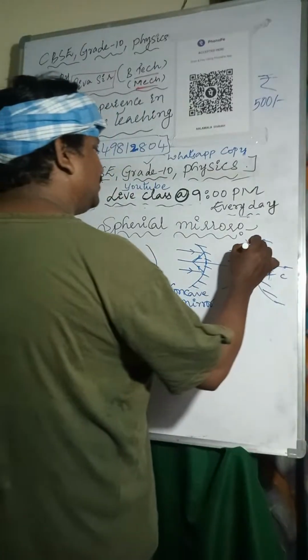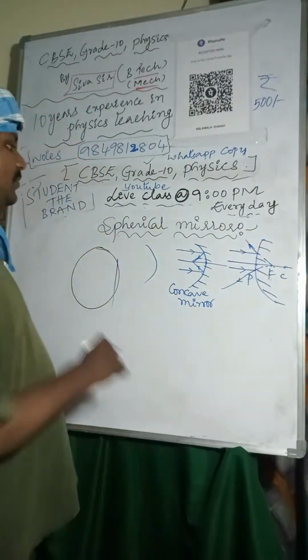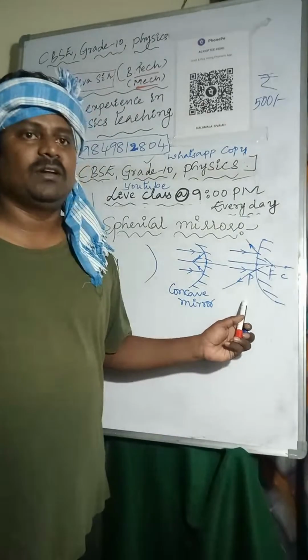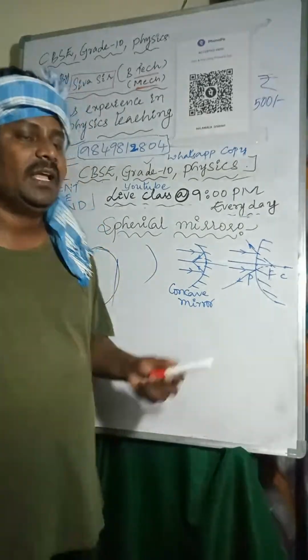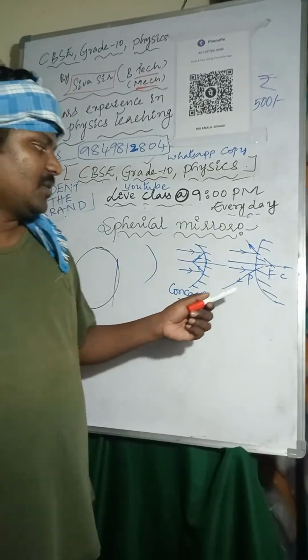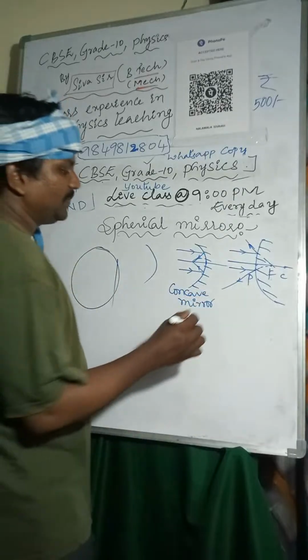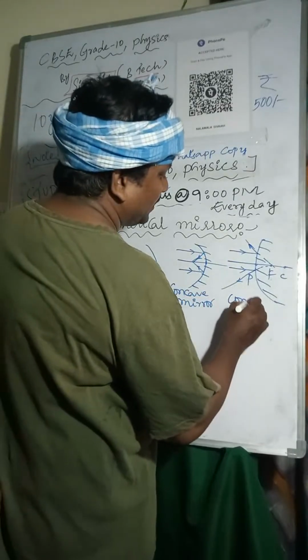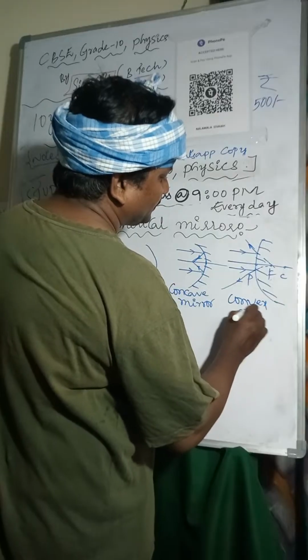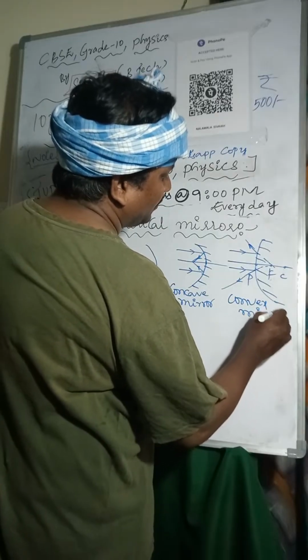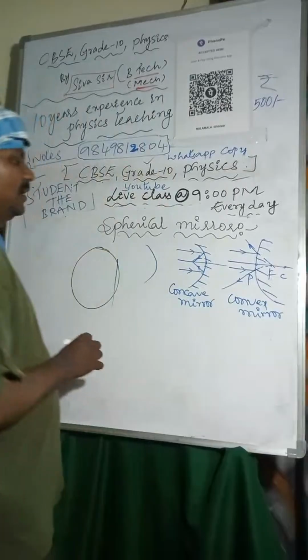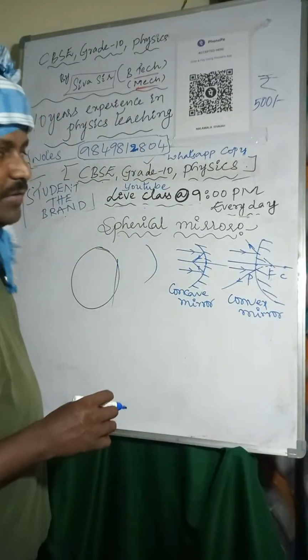So pole, focus, center of curvature. Reflection takes place inward, concave mirror; reflection takes place outward of the mirror, convex mirror.